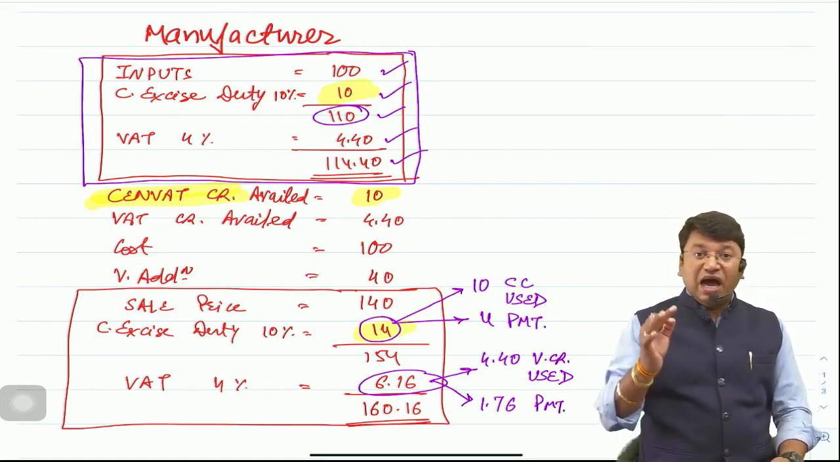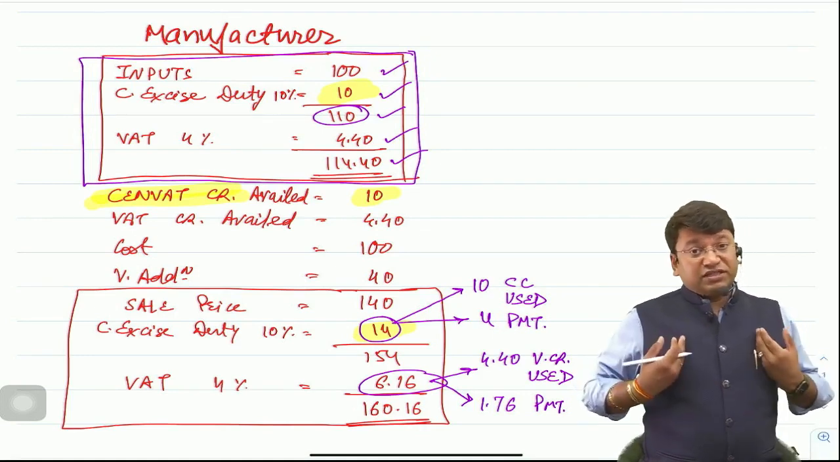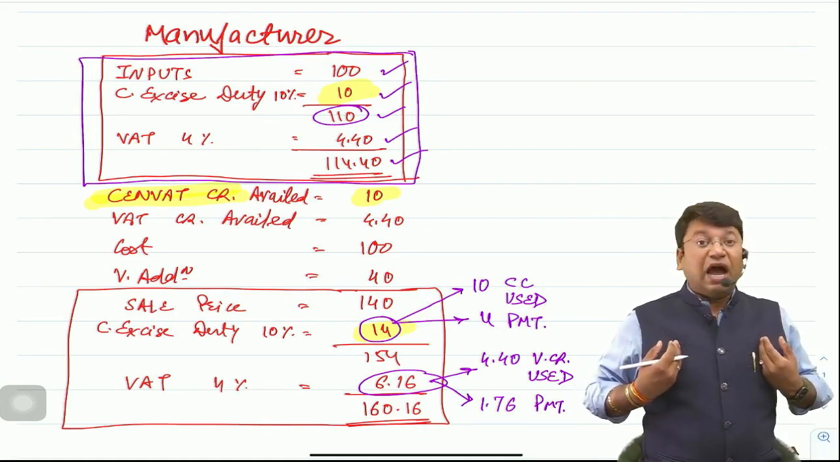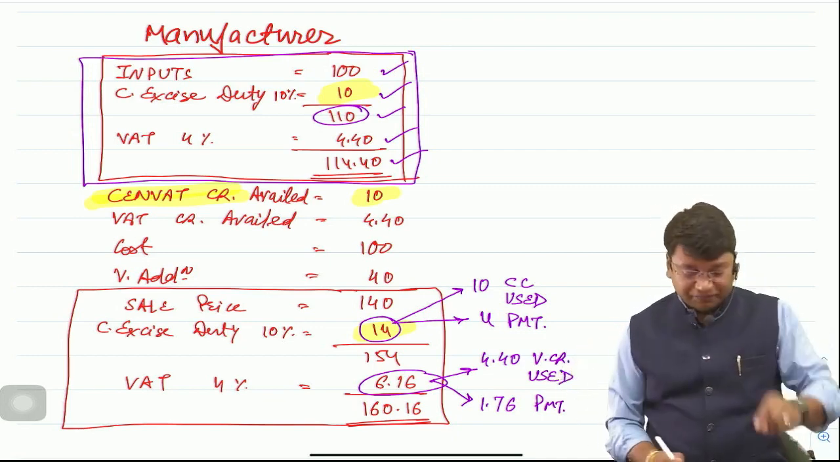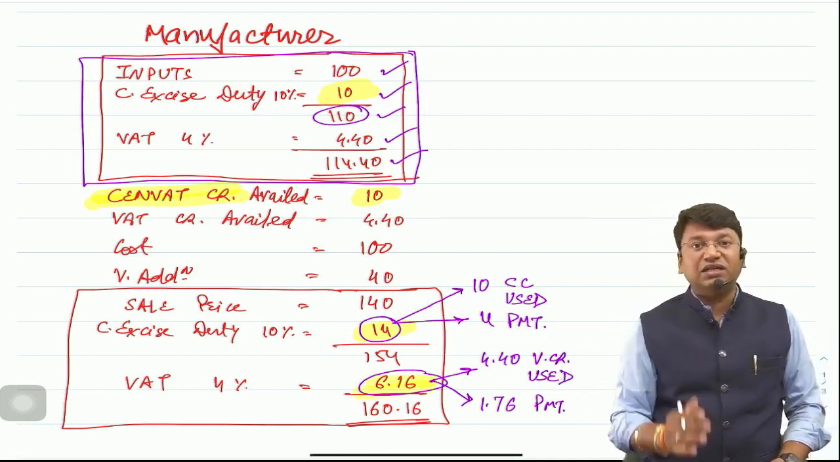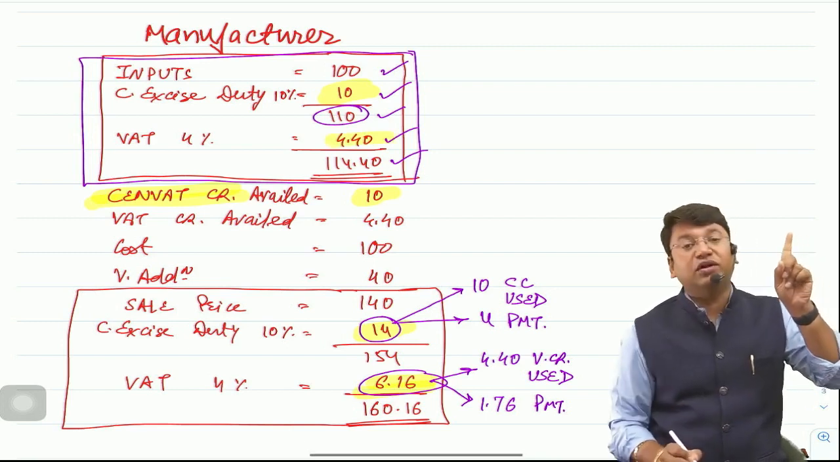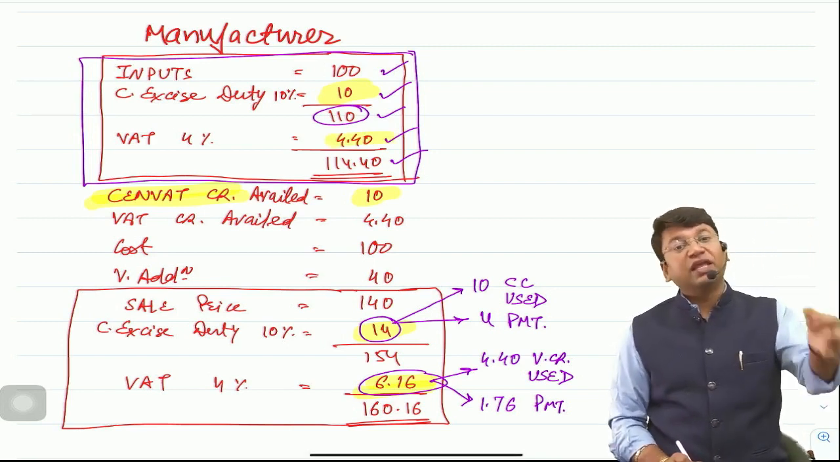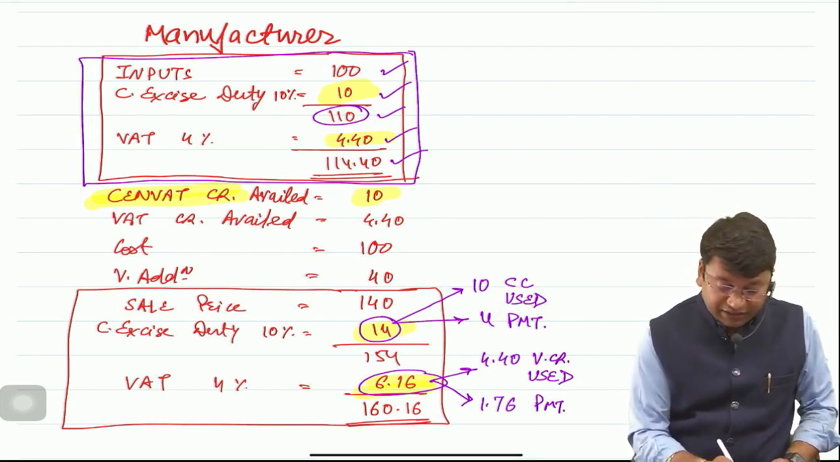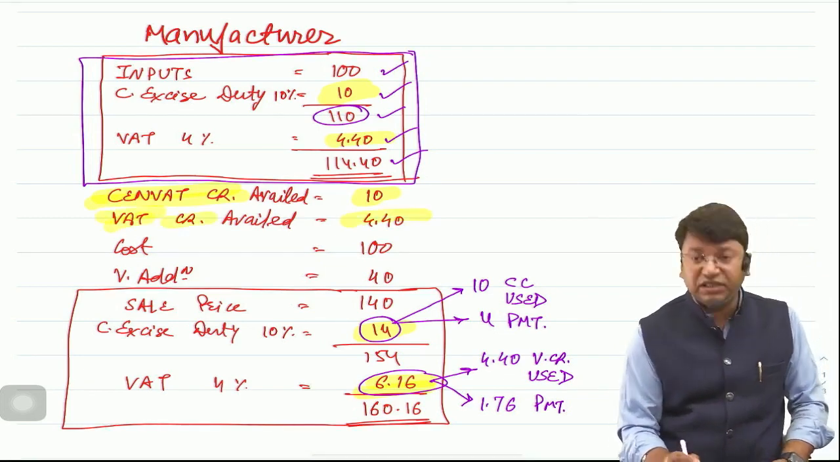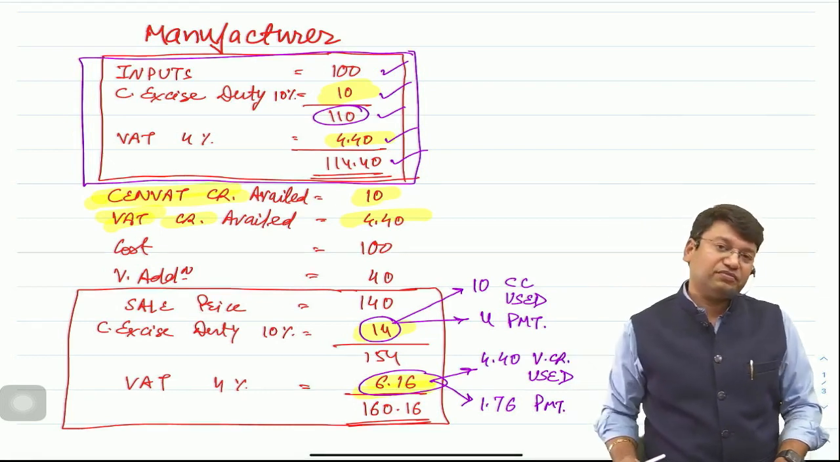Okay. Now the manufacturer who is buying the goods, after manufacturing his output goods, will sell the goods, and on sale of goods again sales tax, VAT, will be charged. So whatever VAT he has paid on his purchases, which is 4.4, he will be allowed to claim the input tax credit of that VAT. So VAT credit available was rupees 4.40.